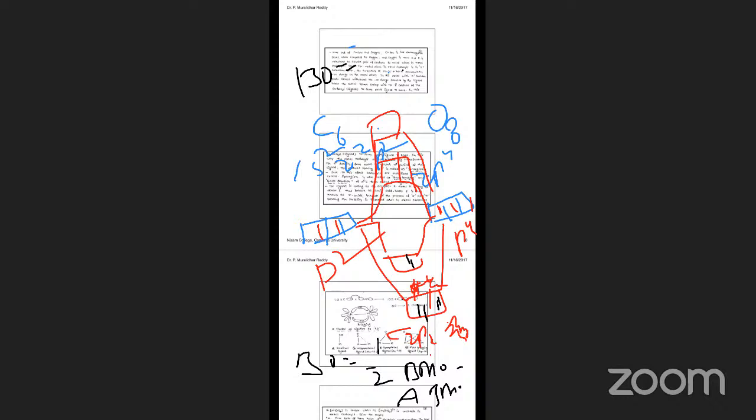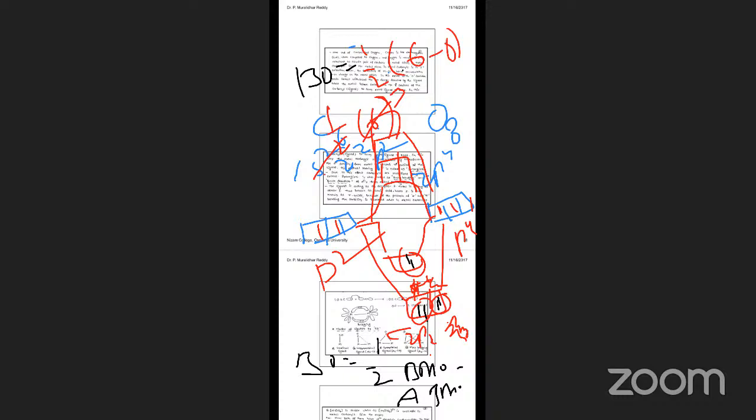Half of the bonding molecular orbitals contain how many electrons? 2 plus 2 plus 2, total 6 electrons. Are there any electrons in the anti-bonding molecular orbital above the plane? Zero. That means half of 6, so this is 2 and this is 6, giving 2 sigma and 3 pi.